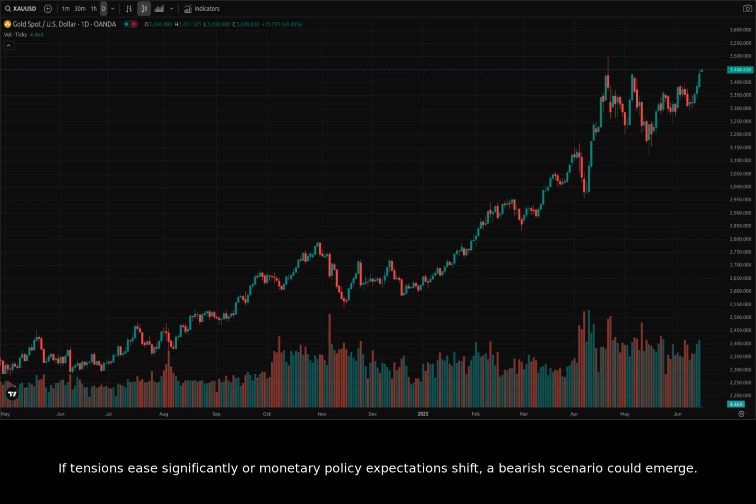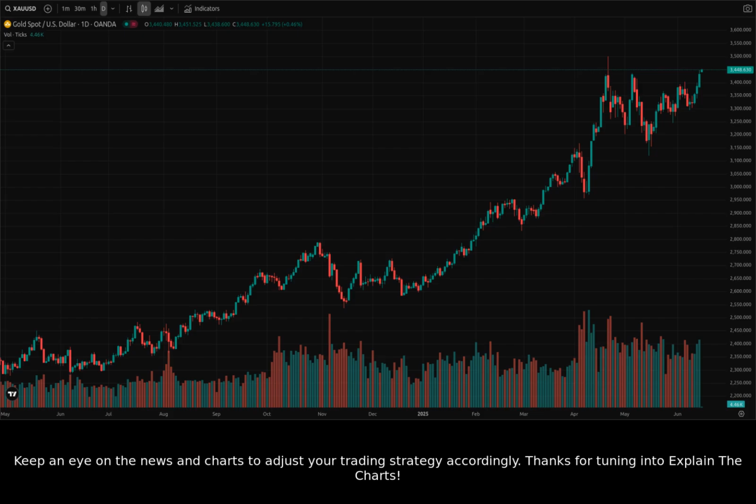If tensions ease significantly or monetary policy expectations shift, a bearish scenario could emerge. In summary, XAUUSD's price action remains heavily influenced by geopolitical events and monetary policy. Keep an eye on the news and charts to adjust your trading strategy accordingly.